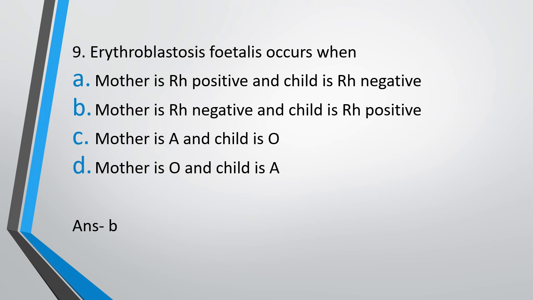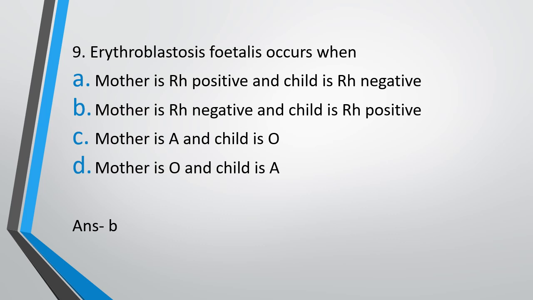During the first delivery, there are no complications. However, at the time of delivery, some blood of the child gets exposed to the maternal blood. At that time, the Rh positive blood contains Rh antigens. So the antigens of the child get in contact with the blood of the mother, and the mother starts developing antibodies against these antigens.